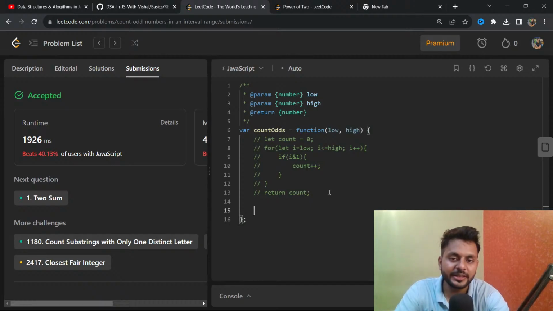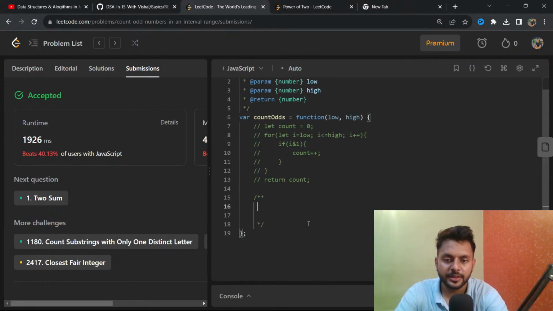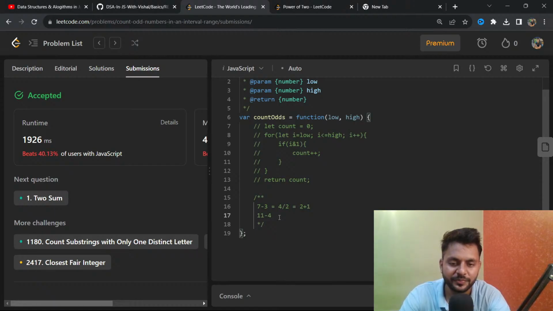The second solution: the number of odds will be high minus low. Let me comment it down. If I ask what the count will be, 7 minus 3 is 4, and divided by 2 is 2. Okay, so I have to do the plus 1. Let me just see again. Let's say in the range of 11 minus 4.